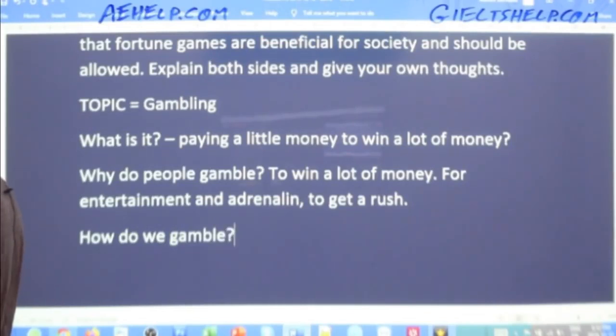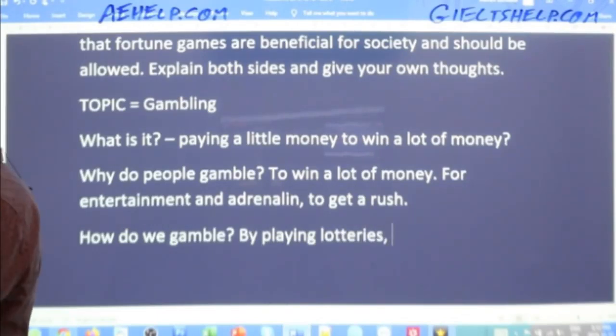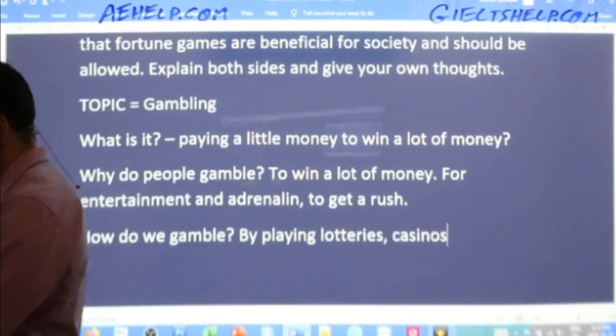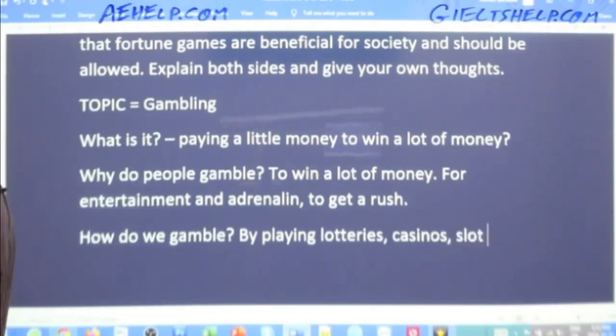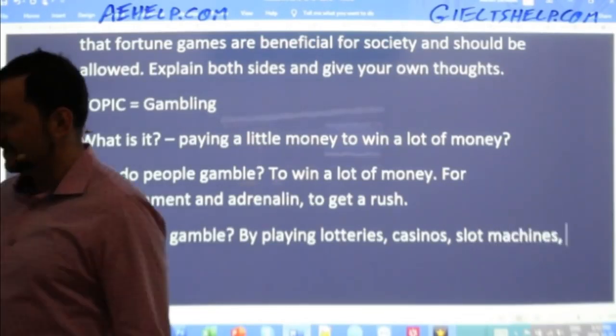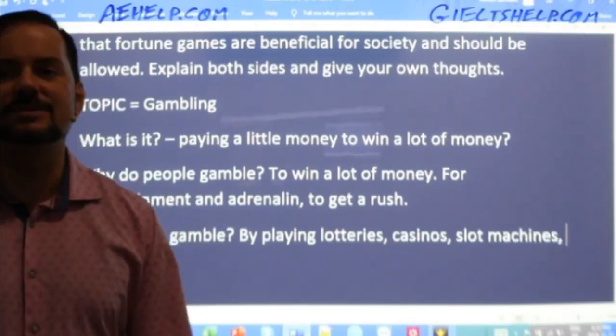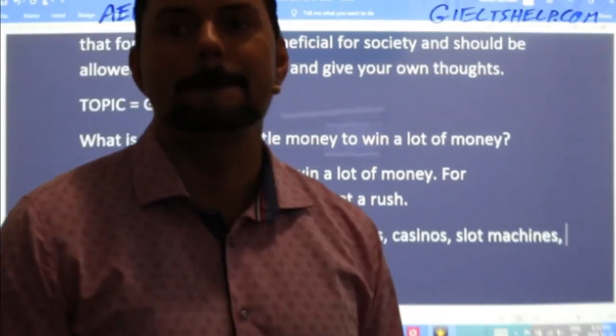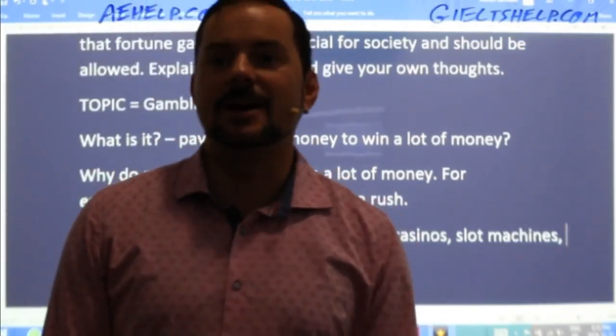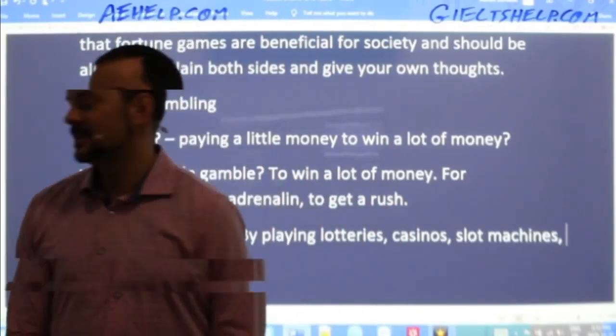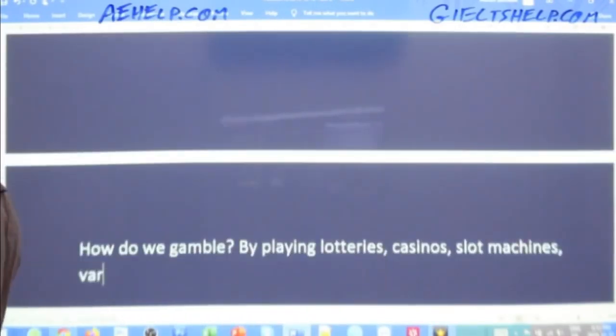So how do we gamble? By playing lotteries, casinos, right? Slot machines, lots of different kinds of fortune games. Absolutely. Good. Sapna, very nice. Even through sports. Yeah, cards, sports.